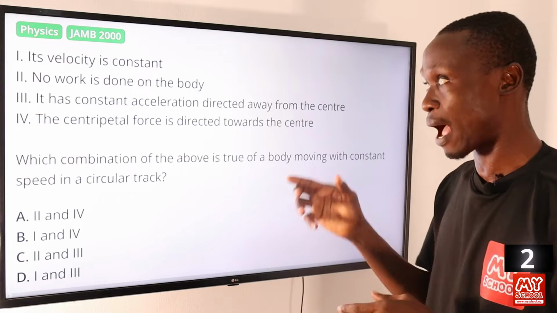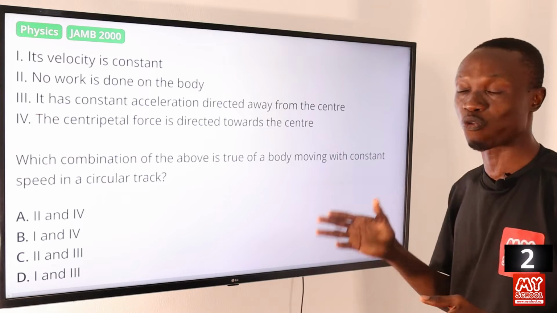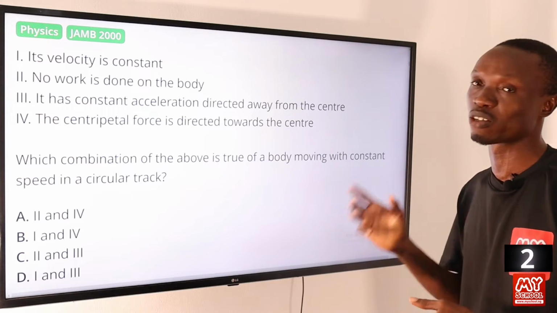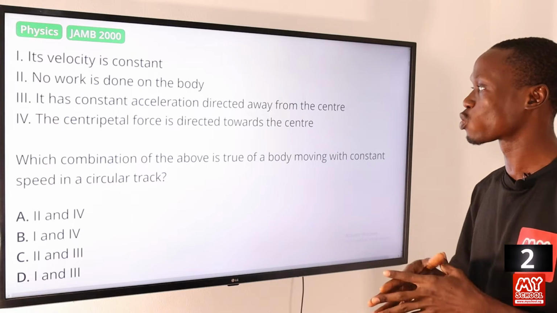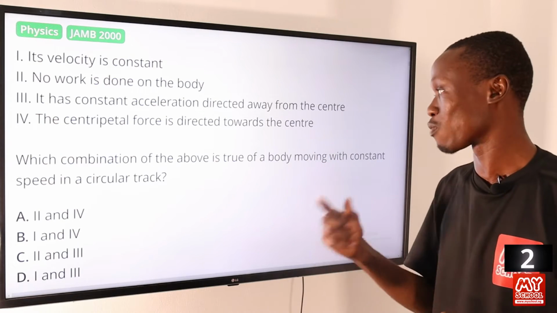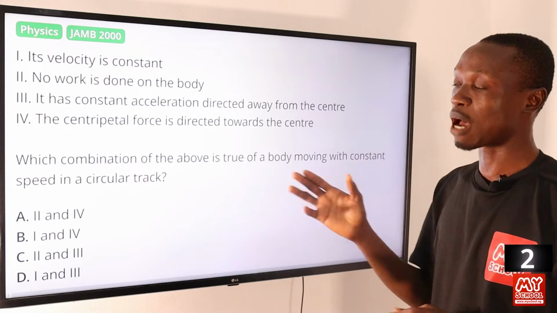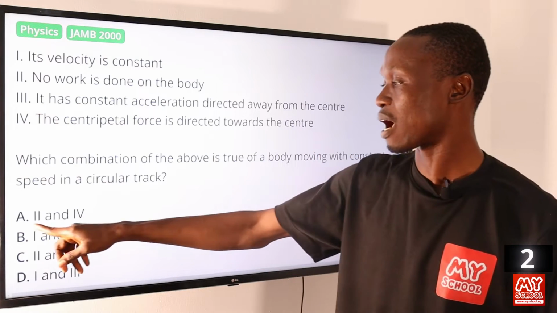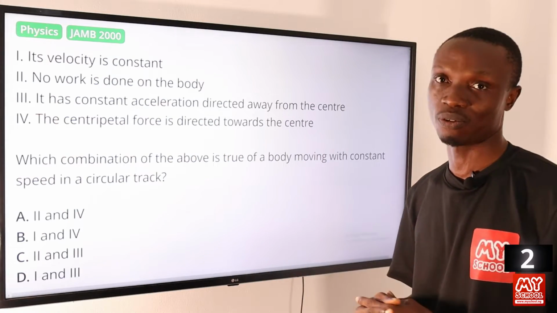Then let's go to III. It has constant acceleration directed away from the center. No, for a body undergoing circular motion, the acceleration is always directed towards the center, which is not true. Then IV, the centripetal force is directed towards the center. Yes, the centripetal force is directed towards the center because the acceleration of the body undergoing circular motion is directed towards the center. Okay, so that makes II and IV the correct answer to this question, and that agrees with option A. Okay, so option A is the answer to this question, II and IV.